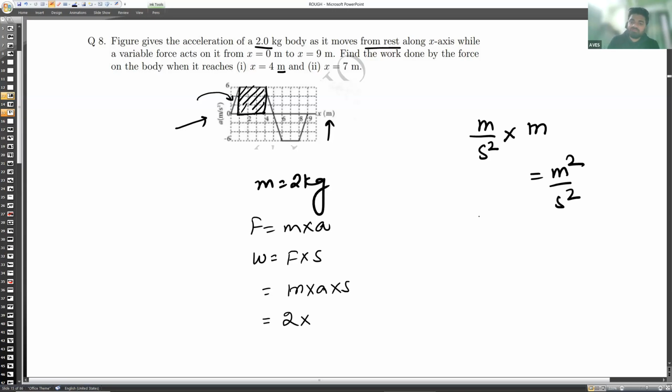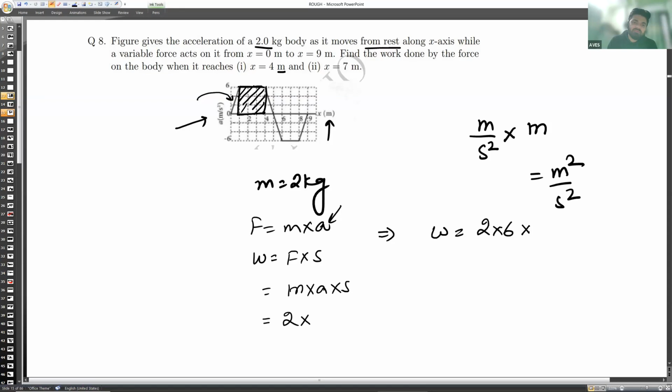Now we need to find out that acceleration into displacement, what it is going to give you. It gives you meter square per second square. So just calculate it from 1 to 4, how much force is going to act. The work done is equal to mass, which is 2 kg, into acceleration, which is 6, because it is having 6 meter per second square up to 4 seconds, into displacement.